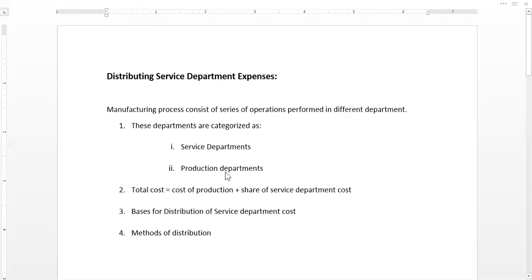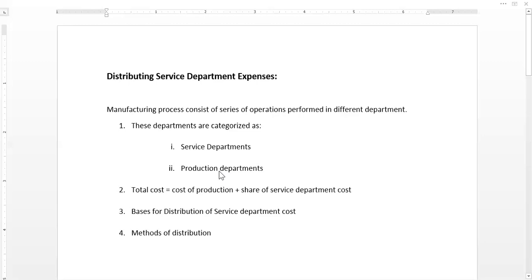But what if the production department needs the services of the service department, without which it cannot perform its operations? So the production department receives the benefit from the service department. The benefit of the work performed by the service department is also of utmost importance for the production department to run production and to complete the product under process.